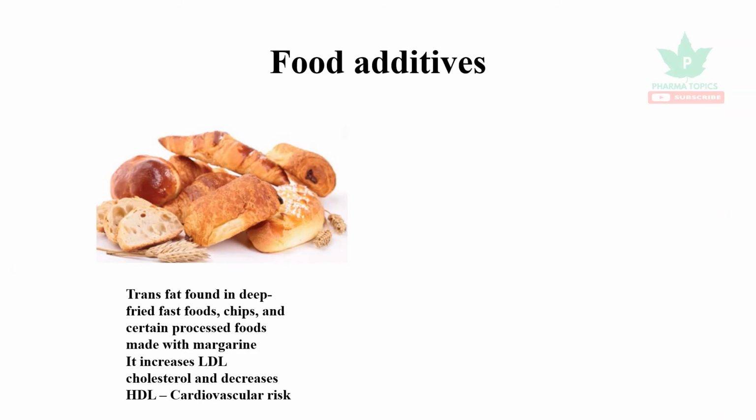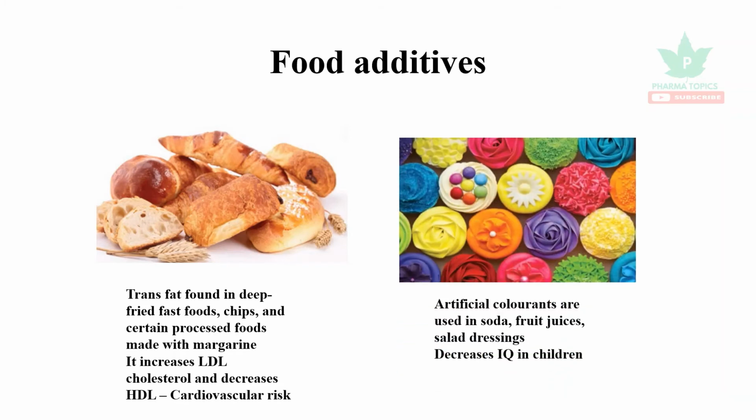Trans fat is a fat which is found in deep fried fast foods, chips, and certain processed foods made with margarine. It contains low density lipoprotein cholesterol, decreases HDL, and increases the cardiovascular risk. And artificial colorants are used in soda, fruit juices, salad dressings. And these artificial colorants decrease the IQ in children.